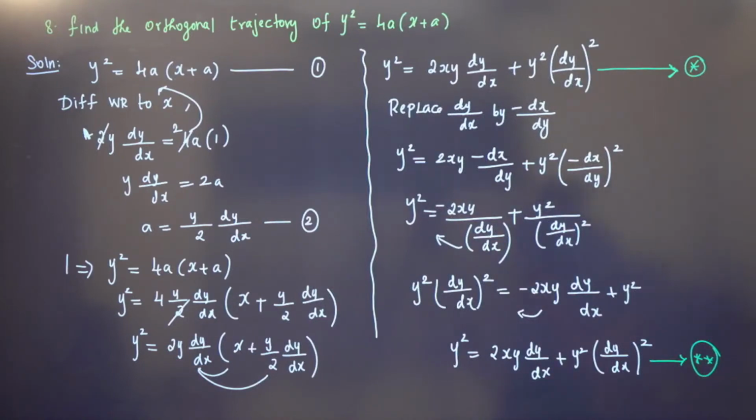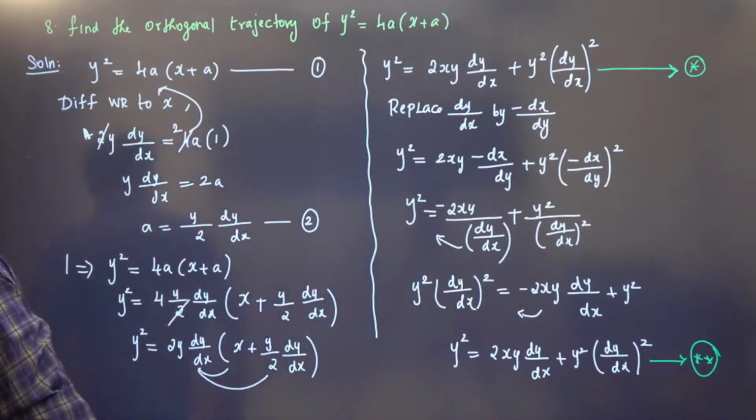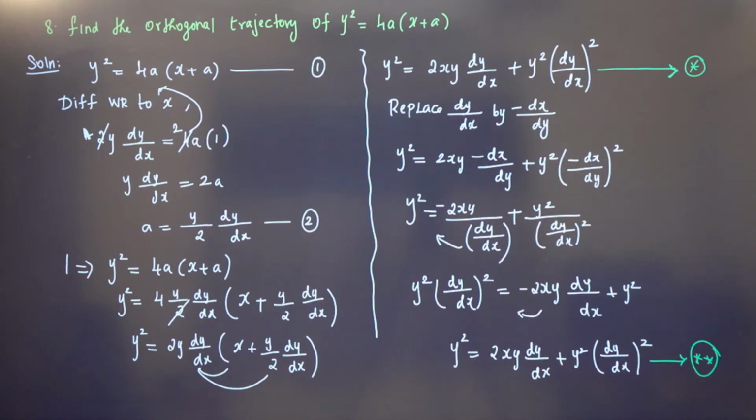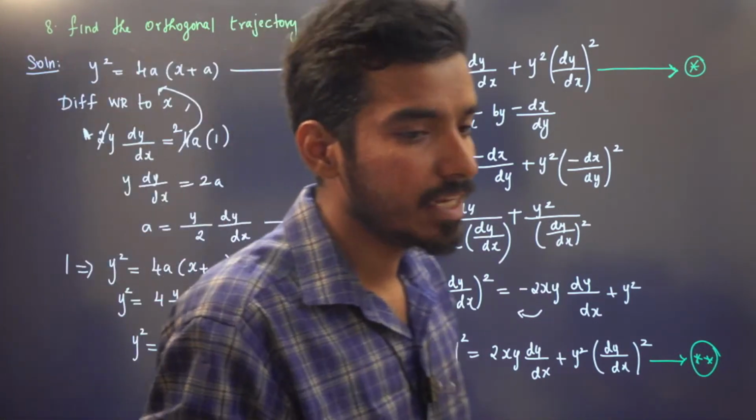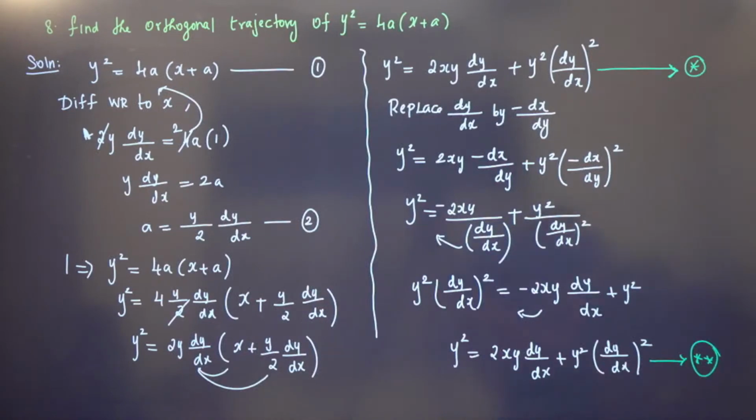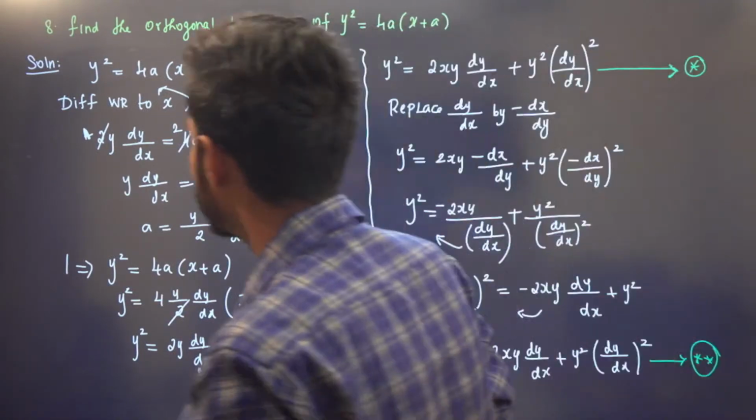Is it clear? Can we move on to the next problems? In exam point of view, if they say prove that it is self orthogonal and prove that both belong to the same system, it means you have to do like this.